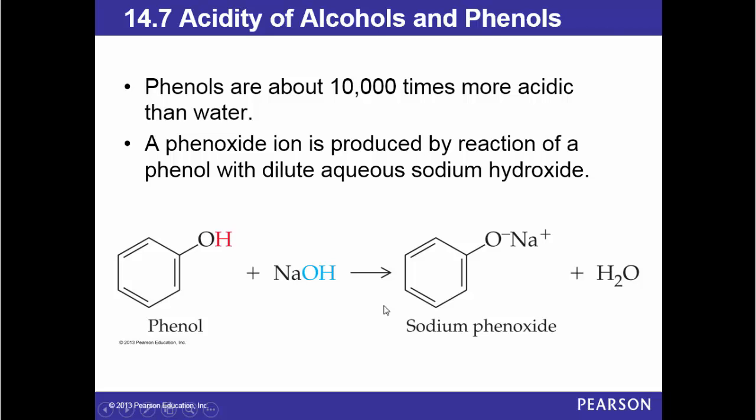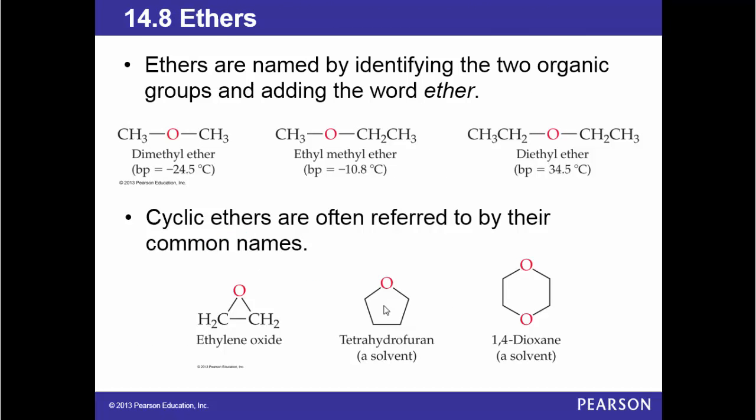A phenoxide ion is produced by a reaction of a phenol with dilute aqueous sodium hydroxide. So phenol plus dilute NaOH, we form this sodium phenoxide plus water. Sodium phenoxide plus water. Ethers are named by identifying the two organic groups and adding the word ether.